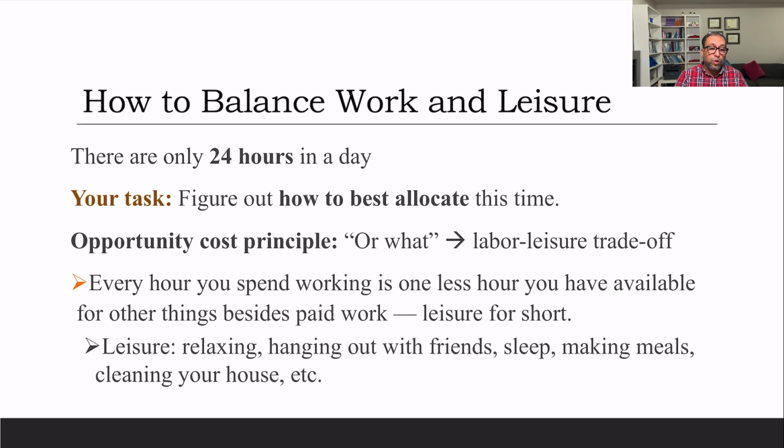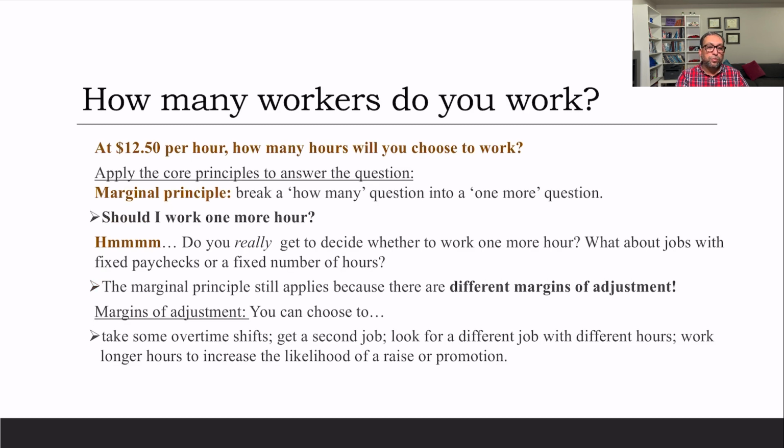If you want to work one more hour, every hour you spend working is one less hour you have available for other things besides paid work. So leisure for short: relaxing, hanging out with friends, sleep, making meals, cleaning your house, etc. These are the things that you can do if you are not working. So, for example, how many hours of work do you want to do? At 12.5 per hour, how many hours will you choose to work?